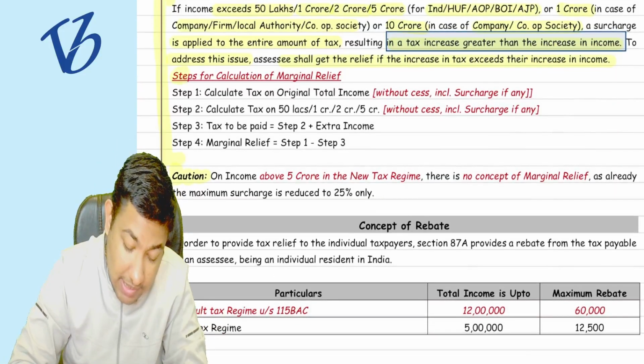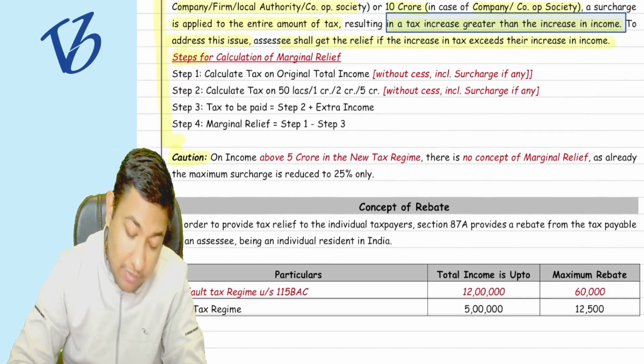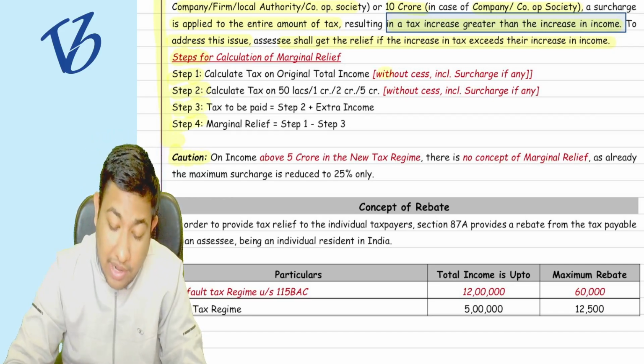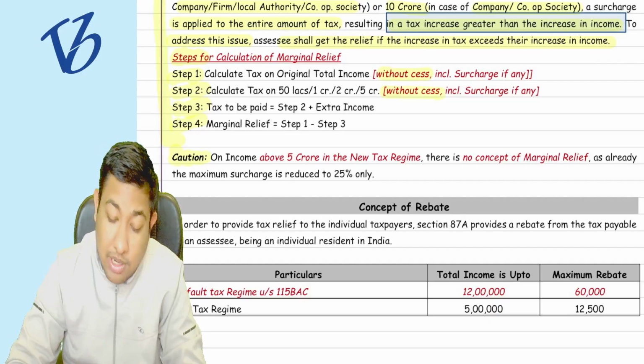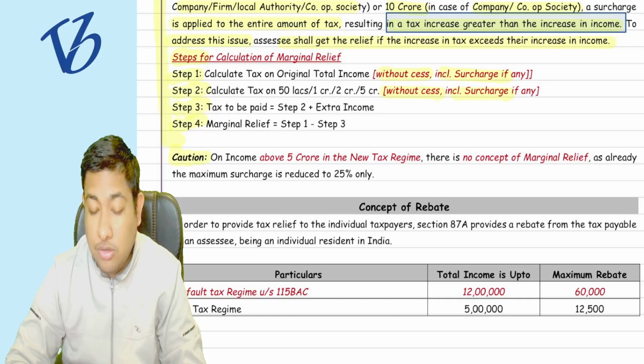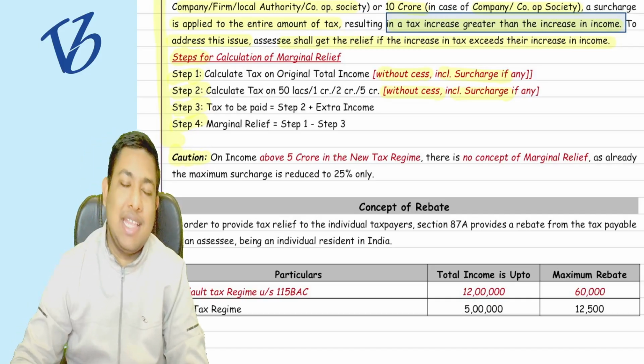Now, what are the steps for calculation of marginal relief? We have seen the 4 steps. In all those 4 steps, we are not including the cess, but we will include the surcharge. Why are we not taking the cess into consideration? Because it is exactly the same.